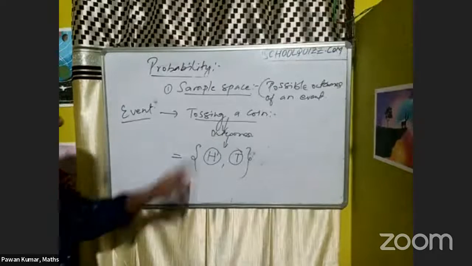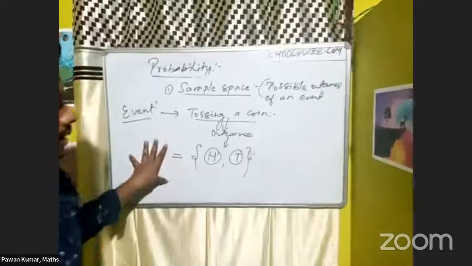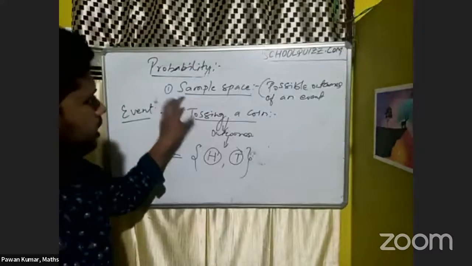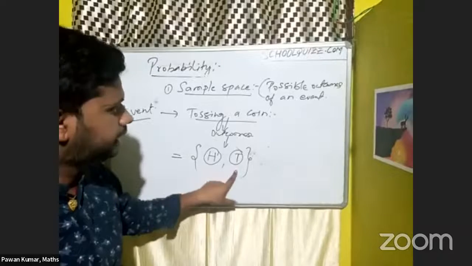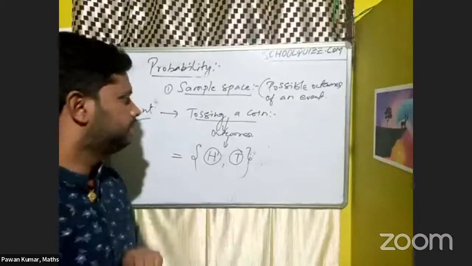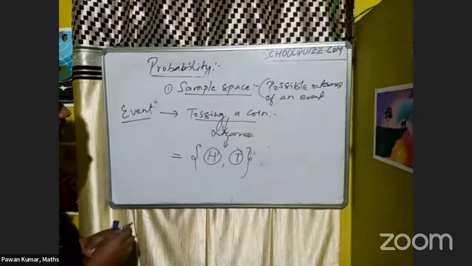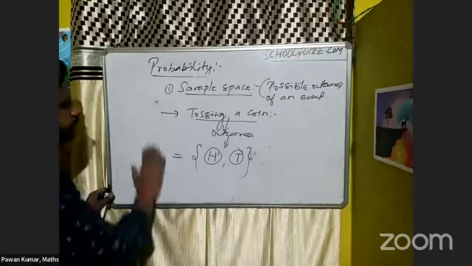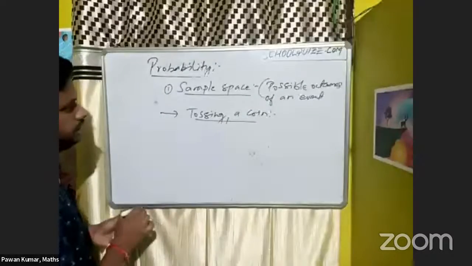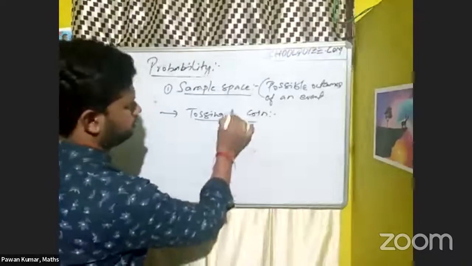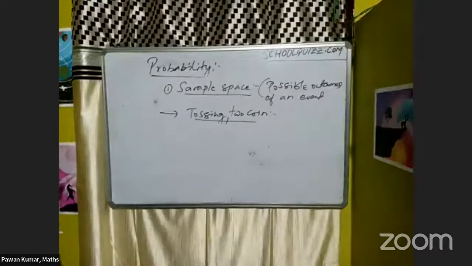Suppose I am discussing here, tossing a coin is one of the events, correct? So this is an event. What is the sample space for this one? Either head or tail will be the sample space. Now let's discuss another example here, so you can be clear on that. Let it be I'm tossing two coins. Suppose, tossing two coins. What will be the sample space there?